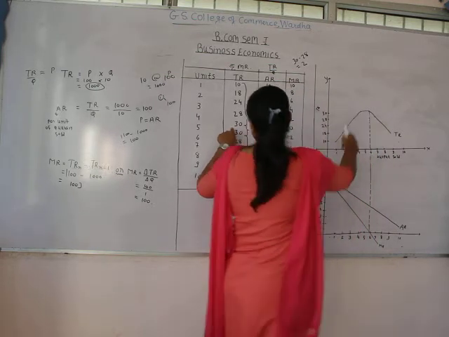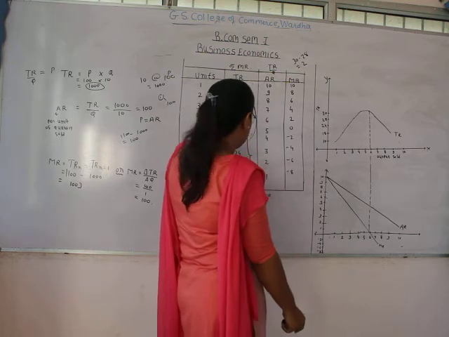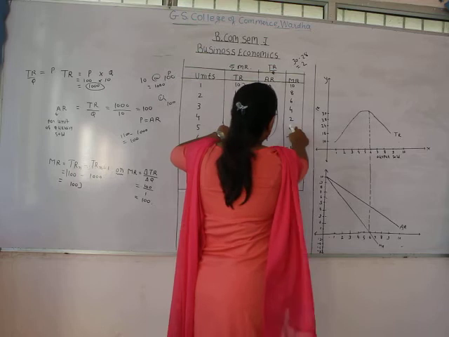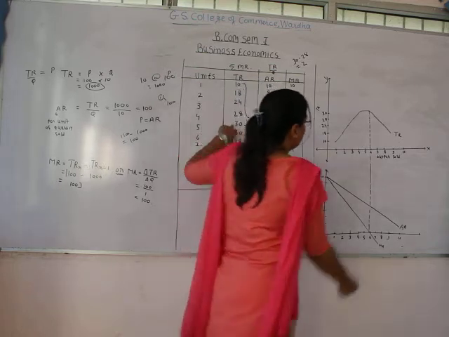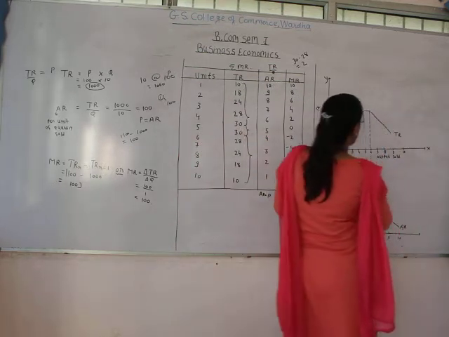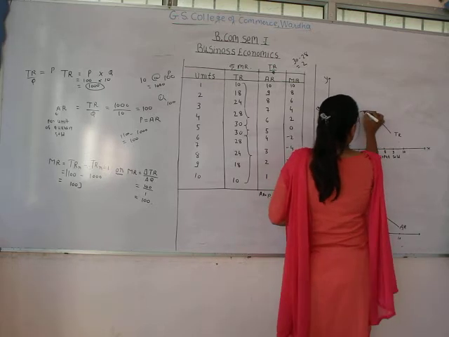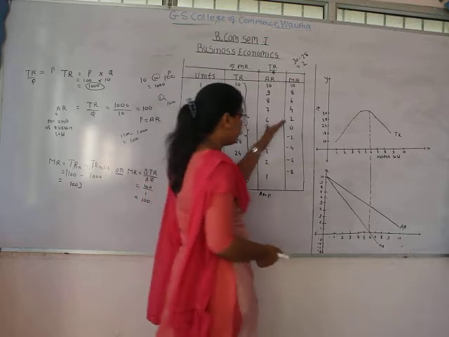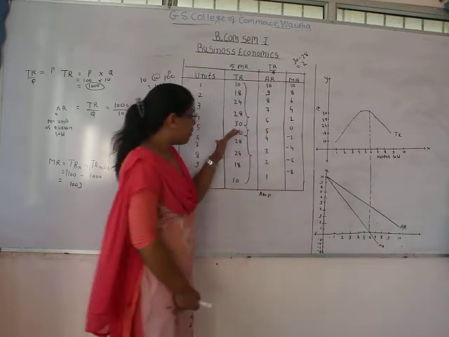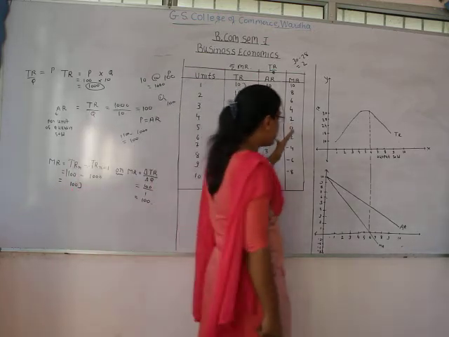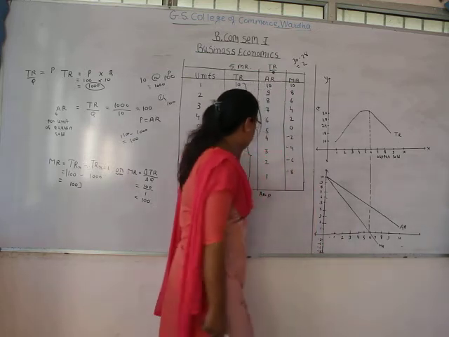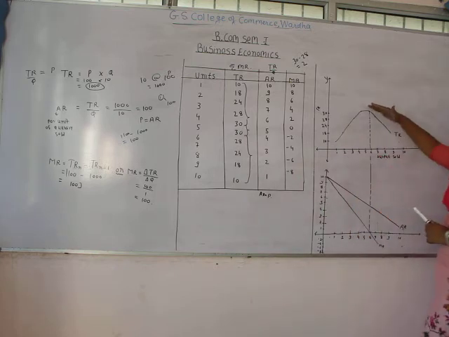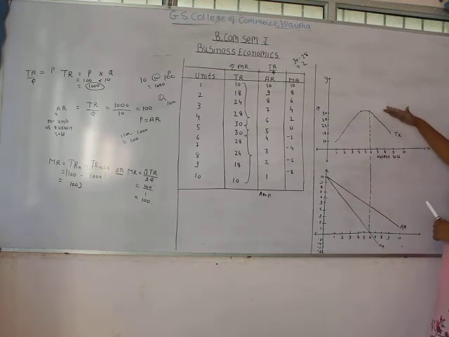unit, and at the sixth unit you can see that the total revenue is remaining constant due to 0 increase in marginal revenue. So here you can see that at the sixth point the total revenue is remaining constant, and then when the marginal revenue is declining and becoming negative, the total revenue is declining. So in the graph as well, you can see that the total revenue curve is coming downward.